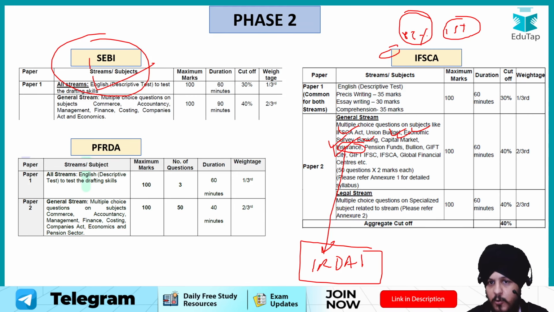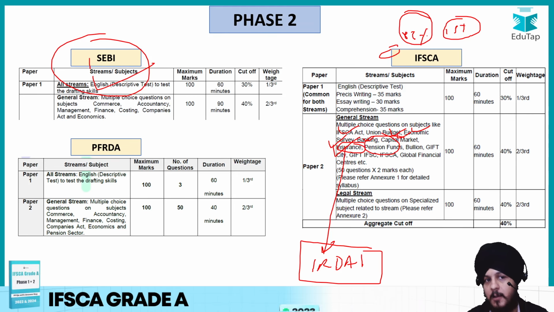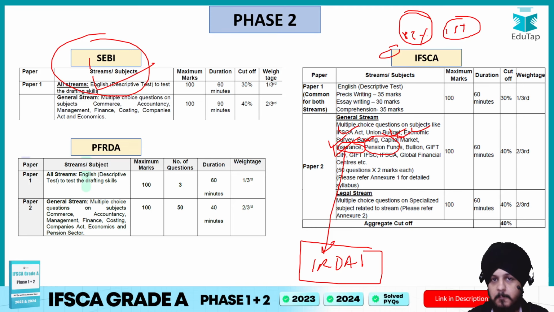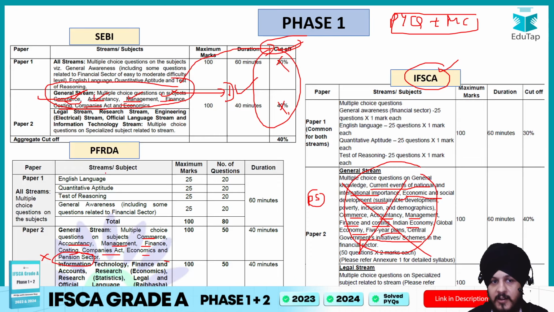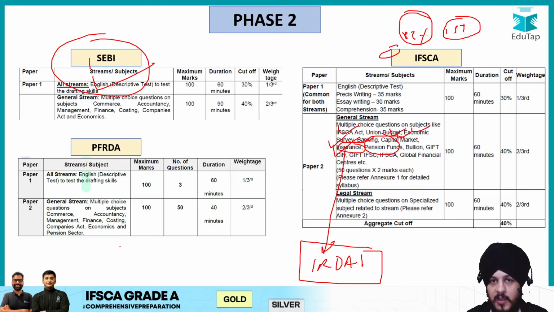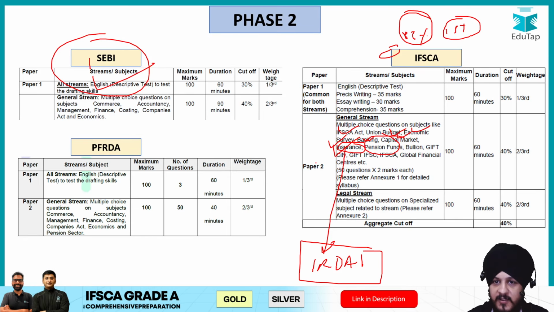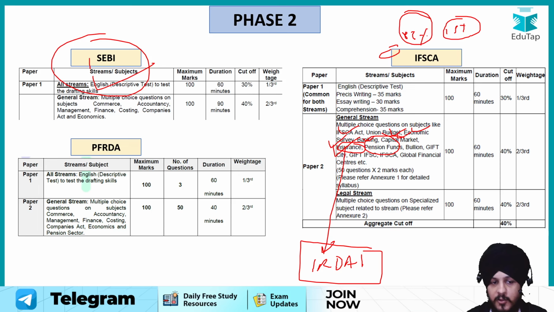So insurance you will have to do, and this pension fund also comes in here, and pension fund, pension sector is something you have already covered under PFRDA phase 1, right? So you have covered it over here. Now this is going to be helpful for phase 2 of IFSCA, right? So it is going to reduce your efforts.